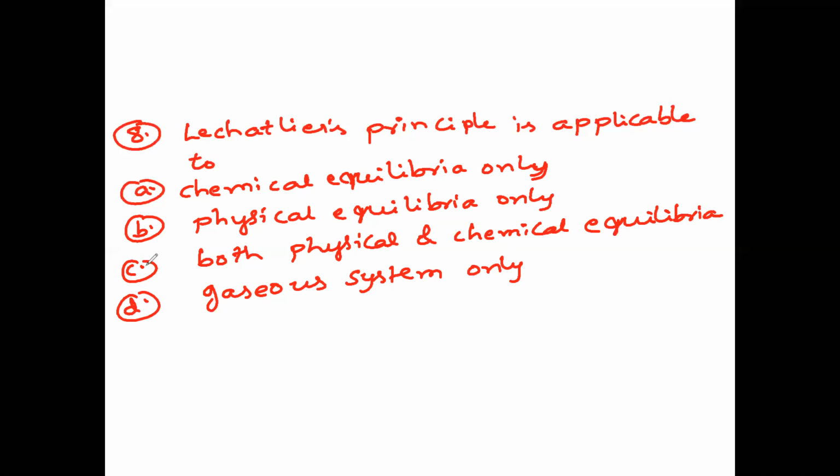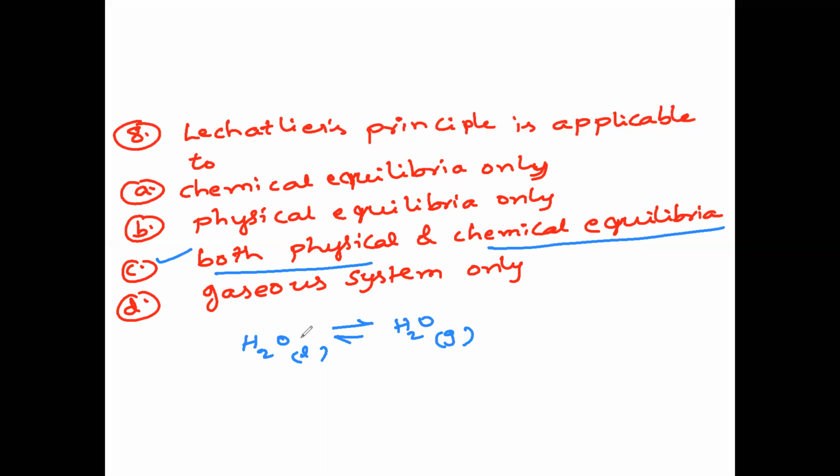It is applicable for both physical and chemical equilibrium. Example: H2O liquid is in equilibrium with H2O gas. For this, the forward reaction is favored by heating and the backward reaction by cooling.